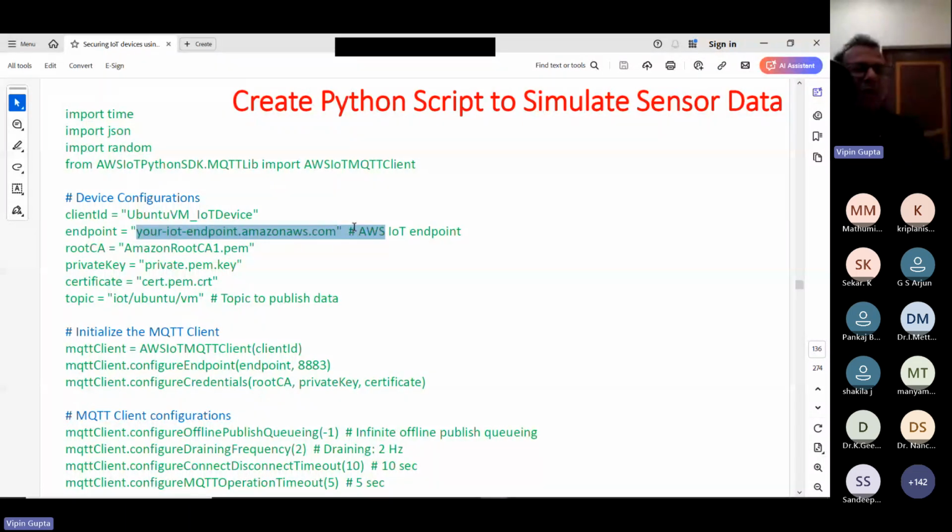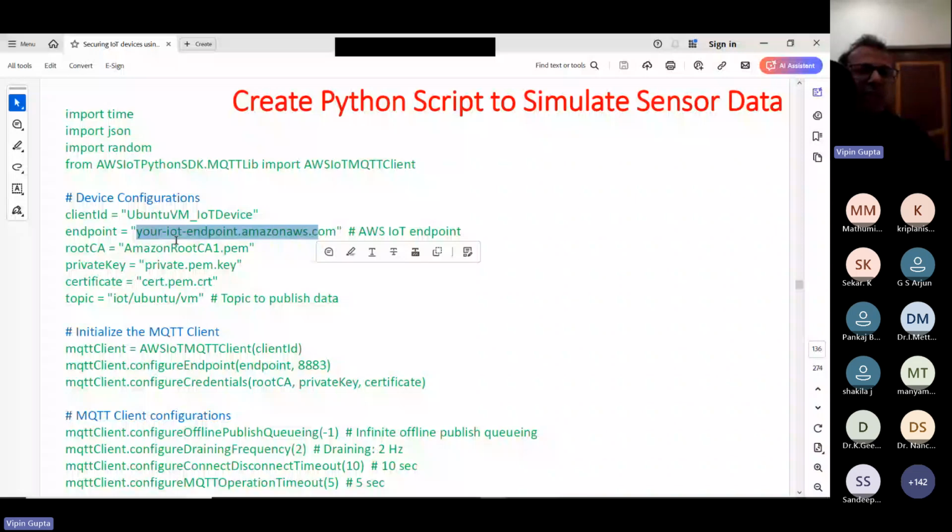So after that, what will happen? That device, through the use of the internet, will be able to communicate with your AWS cloud. Because if the internet is running and the device is connected to it, then that device is automatically connected with AWS. And for that, it is going to use this.